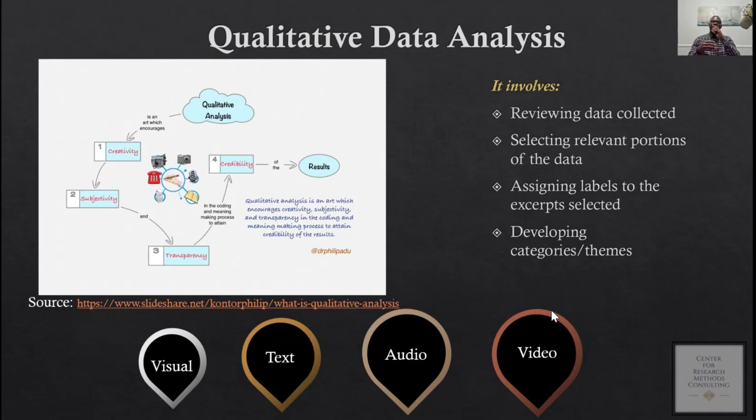So it involves going through your data. Let's say that you have your transcripts, right? So what you're doing is, with the research question in mind, you are going through the data, because not all the information participants have given you is important.